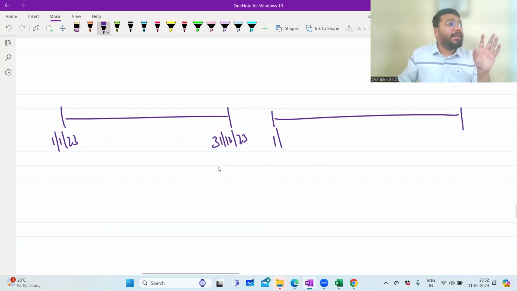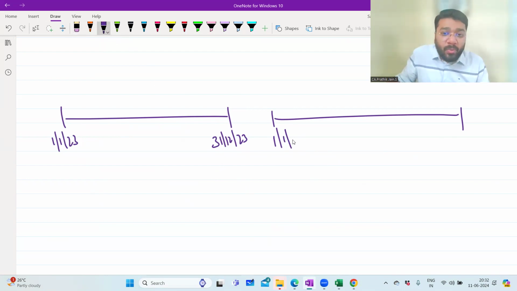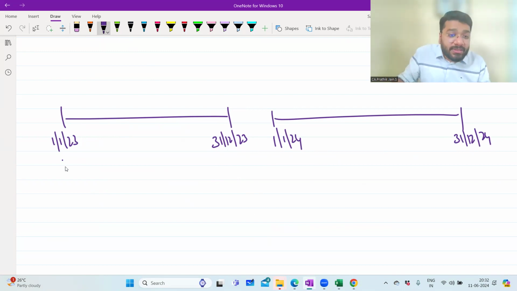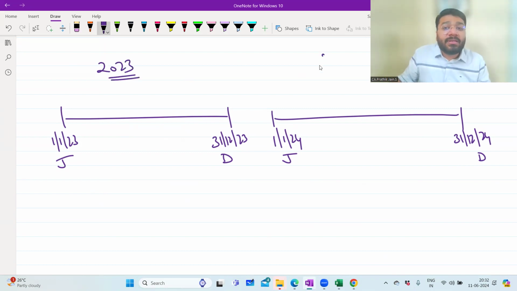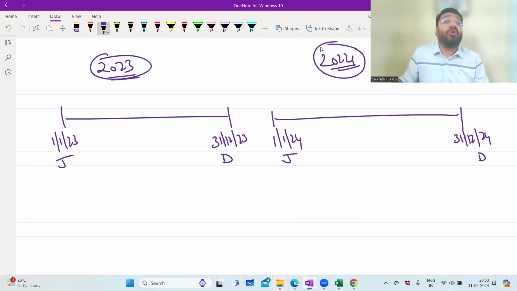You understand what is calendar year? Jan to December. So 1/1/24 ends when? 31 December 24. Calendar year. So this is Jan to December. You can follow this calendar year. If you follow this calendar year as accounting year, so this accounting year is referred to as 2023. This is referred to as 2024. If somebody asks you what is accounting period, if your accounting period starts with Jan, ends with December, then you say my accounting period is 2023. My accounting period is 2024.